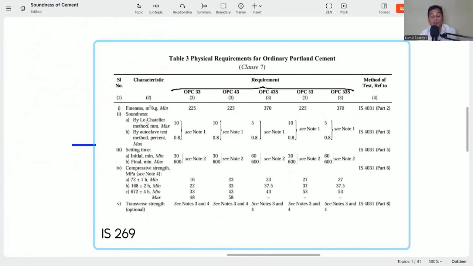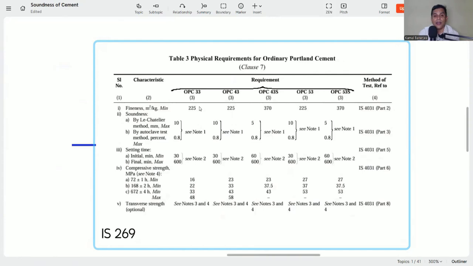So there are two methods, as I will discuss: the Le Chatelier method and the autoclave expansion method. So what will be the acceptance criteria? What will be the maximum percentage? See here, it is saying if it is by the Le Chatelier method, that is 10, and if it is by autoclave expansion, then it is 0.8.